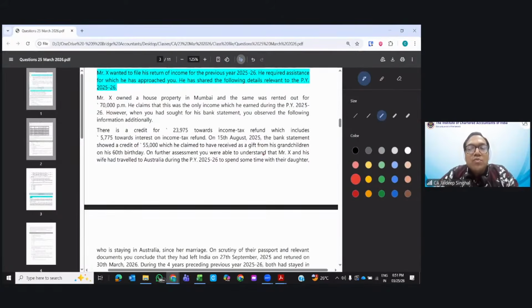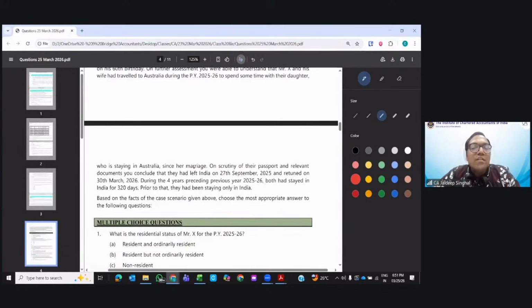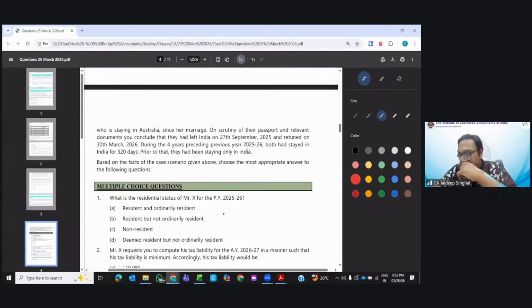On further assessment, you understood that Mr. X and his wife traveled to Australia during previous year 25-26 for spending some time with their daughter, who has been in Australia since her marriage. On scrutiny of their passport and relevant documents, you conclude they left India on 27th of September and returned on 30th of March. During the 4 preceding years, they stayed for 320 days. Prior to that, they have been staying in India only. Based on the facts, what is the residential status?